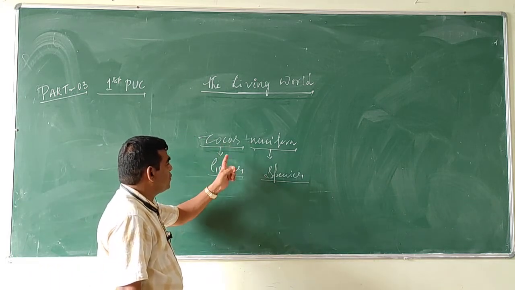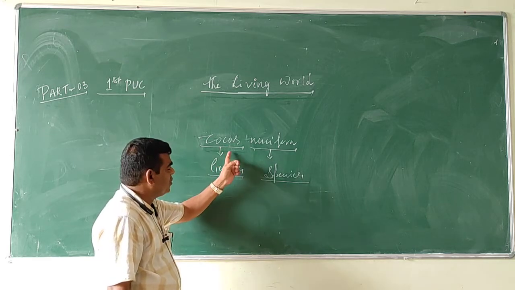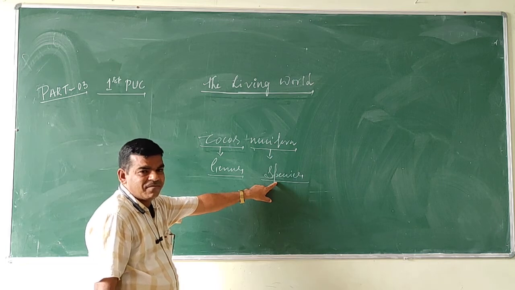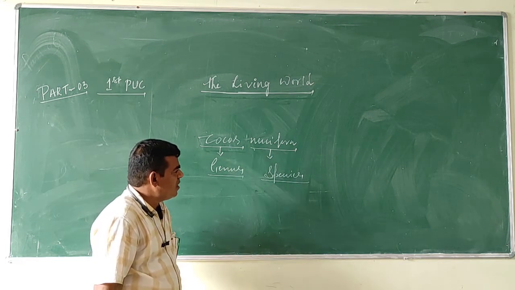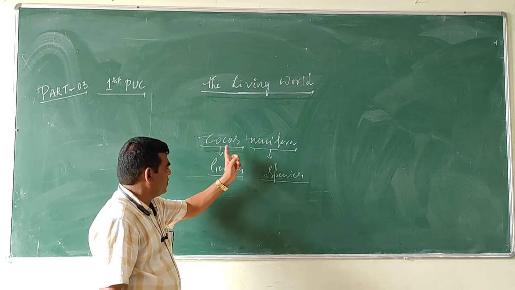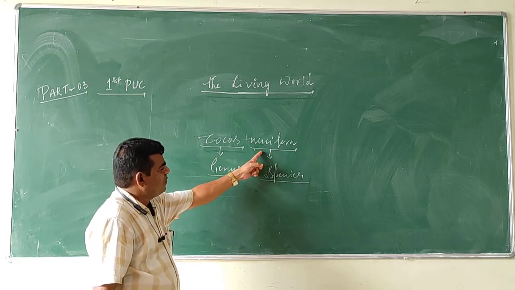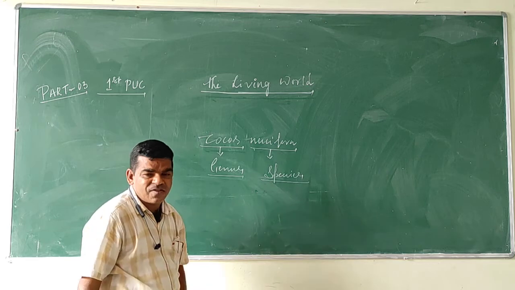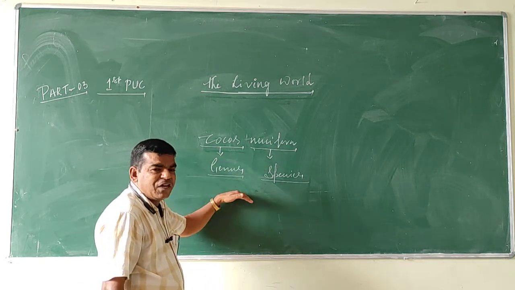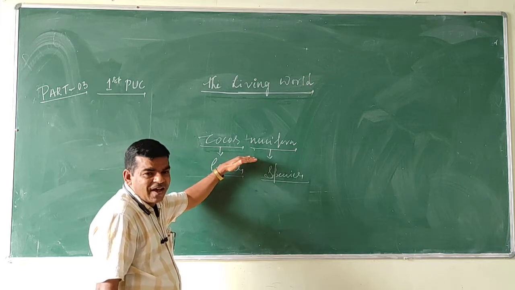Cocos is the genus name and nucifera is the species name. Clear? This is called binomial nomenclature. This method of naming was introduced by Carolus Linnaeus.